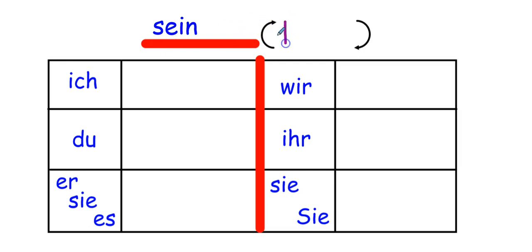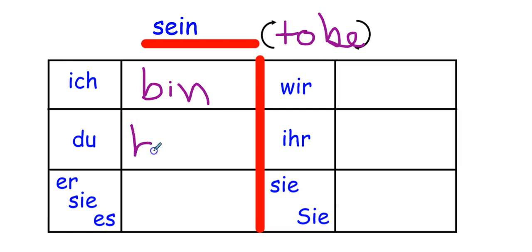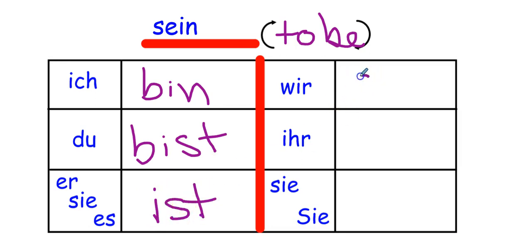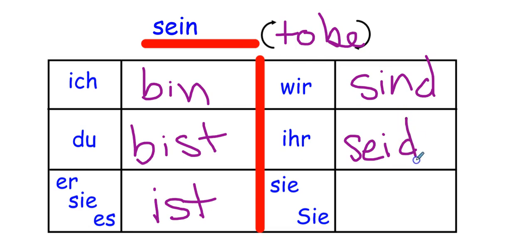Sein is a very crazy verb. Sein is completely irregular, so it doesn't follow a pattern. This is to be. Ich bin, du bist, sie es ist, wir sind, ihr seid, sie sind. So, irregular verbs don't follow the pattern, so they may be different, or they may have other things to look at,